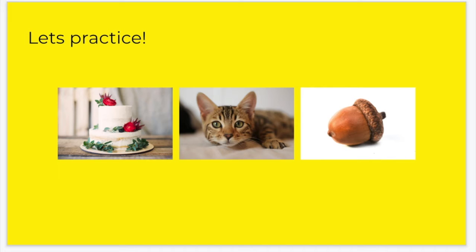Now let's practice. First we have a picture of cake, cake. The word cake is a long A sound. Cat, cat. The word cat is a short A sound because of the way A sounds. And last we have a picture of an acorn, acorn. The word acorn makes the long A sound because A makes the sound of itself.